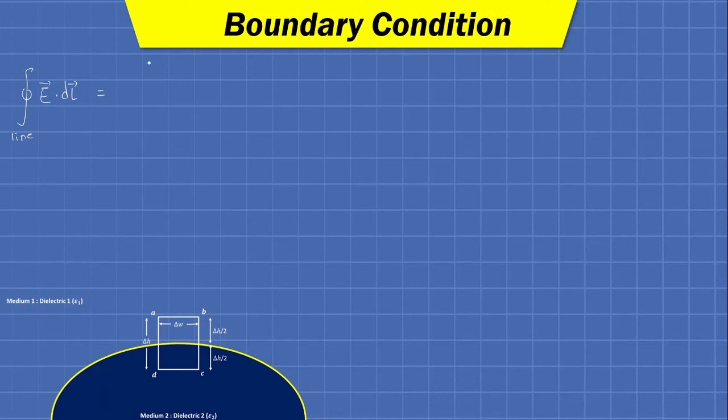So we can divide the closed line integration into integration of lines as integration from A to B E bar dot dl bar plus integration from B to C E bar dot dl bar plus integration from C to D E bar dot dl bar plus integration from D to A E bar dot dl bar, which is equal to 0.